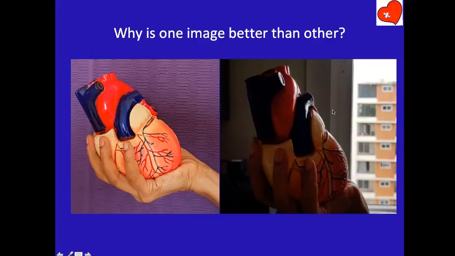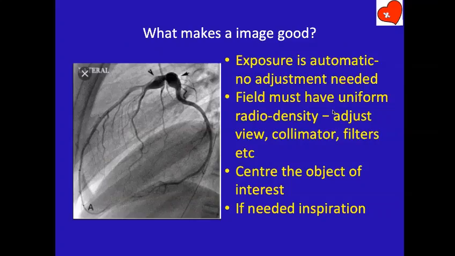So the summary of all the things that I have been telling you in the last 6 or 7 slides is, how do you get a good picture? For example, this is a lateral view of the left coronary angiogram. Normally you always get a white lung here, isn't it, in front and above the heart here. There's always a bit of white lung here. And even above the diaphragm, you get lung here.